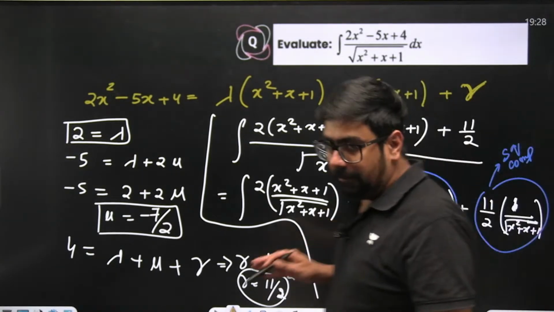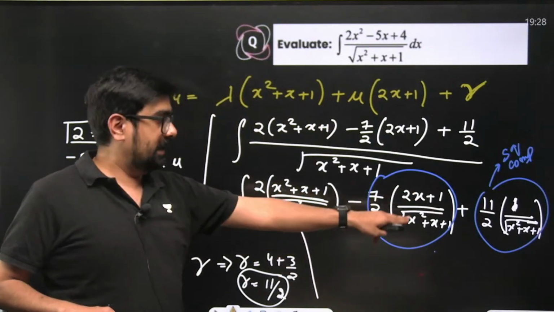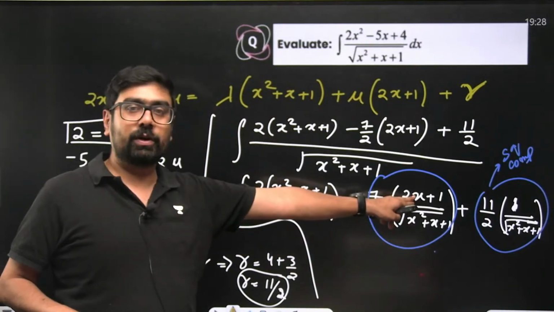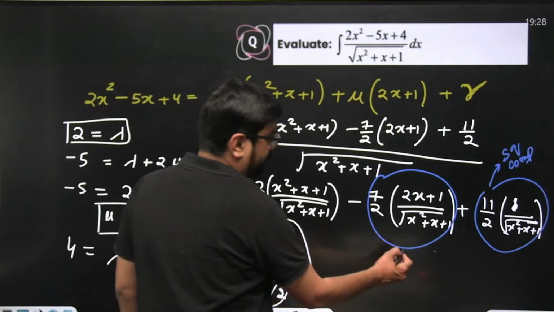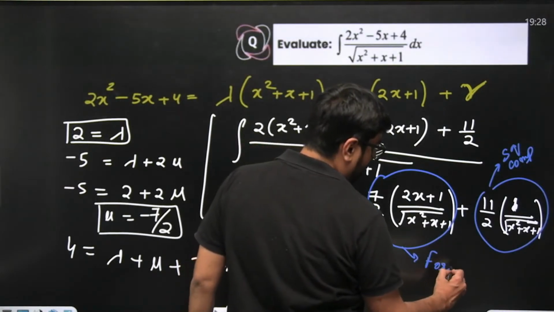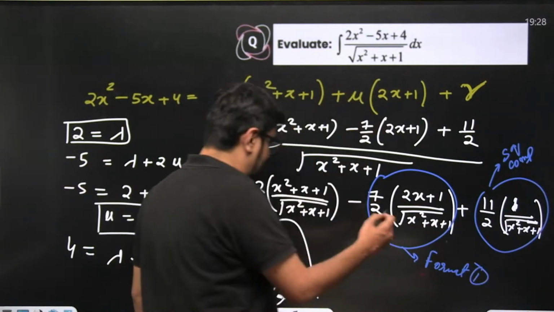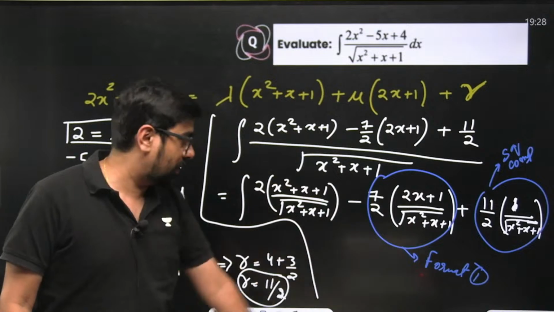Yeah, this is also a known format. Linear by square root quadratic, put this equal to t and you'll be able to find this. Format 2. Format 1 only, right? Linear by quadratic or linear by square root quadratic.